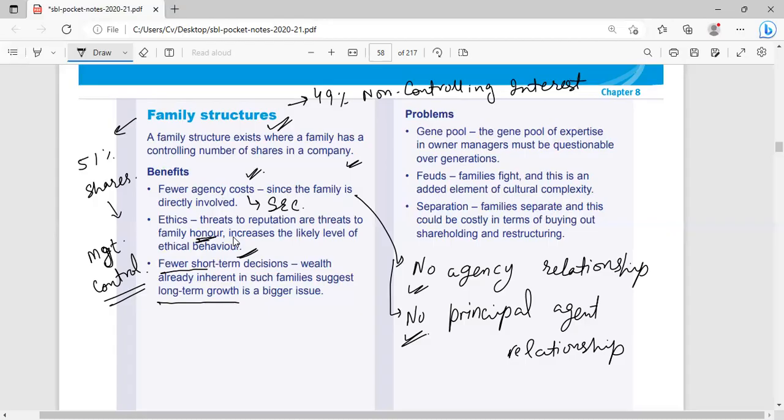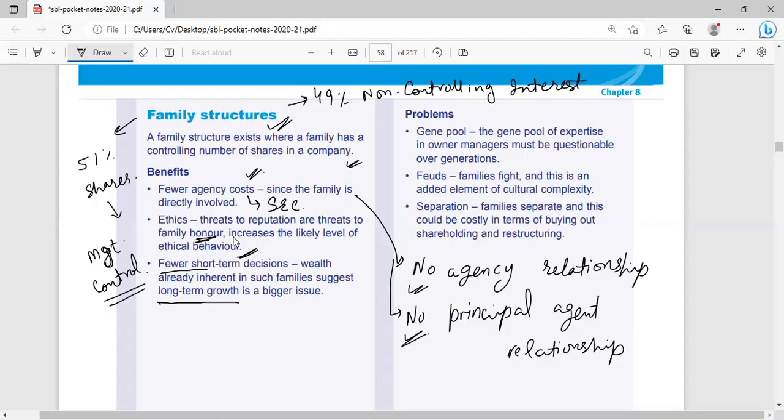So a public limited company faces a number of issues and needs to make a balance between short-term decisions and long-term decisions. They will make a few short-term decisions to meet their revenue targets as well as their profitability targets, because they are answerable to a number of shareholders and they want to meet the targets to fulfill their own financial needs and other preferences.